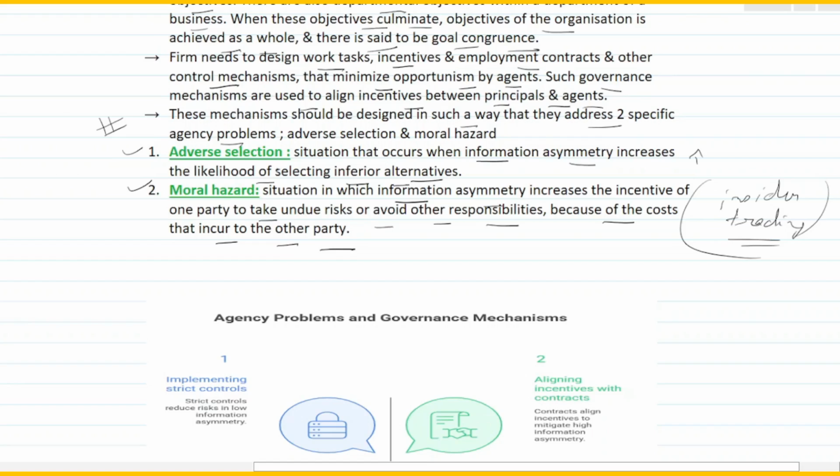Moral hazard is again a similar situation wherein there is information asymmetry, but it increases the incentive of one party to take undue risk or avoid other responsibilities. Why? Because of the cost that is incurred by the other party. So basically it tries to create a loss for the other party, right?